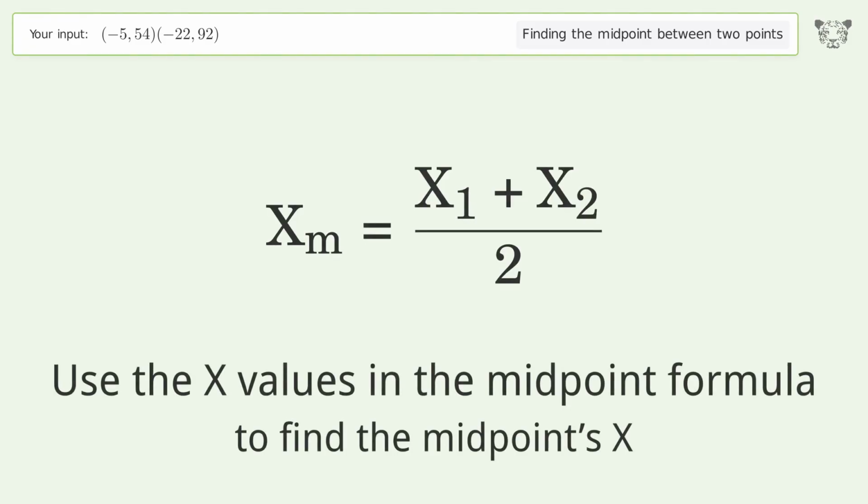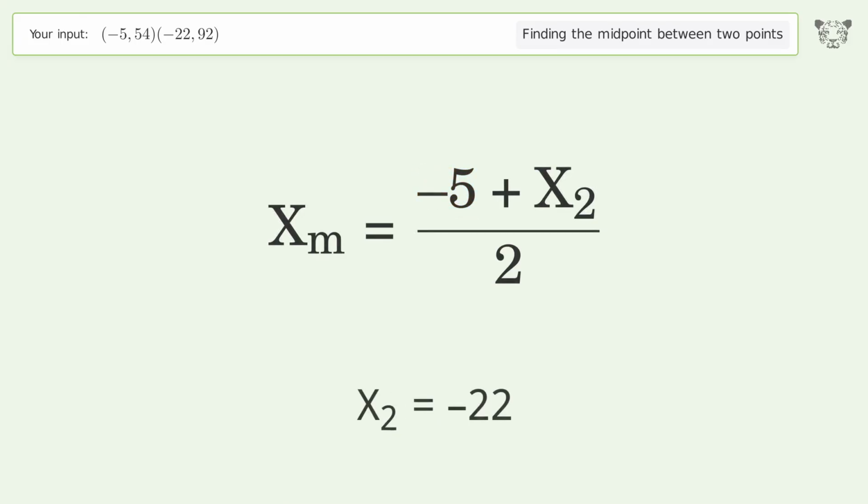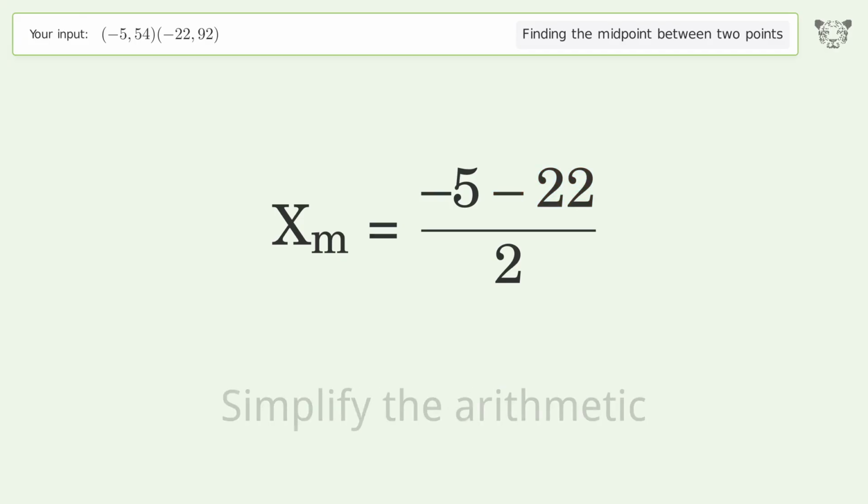Use the x values in the midpoint formula to find the midpoints x. x1 equals negative 5. x2 equals negative 22. Simplify the arithmetic.